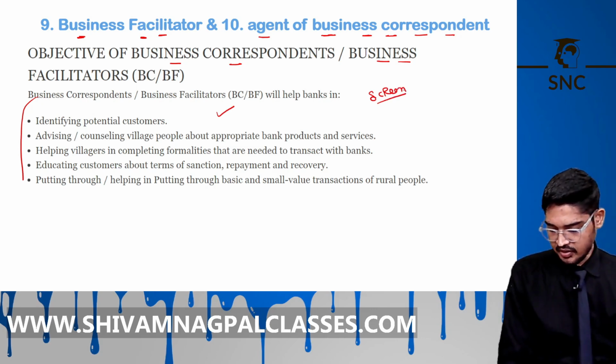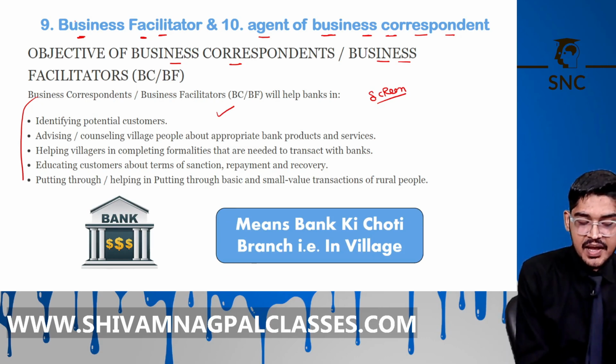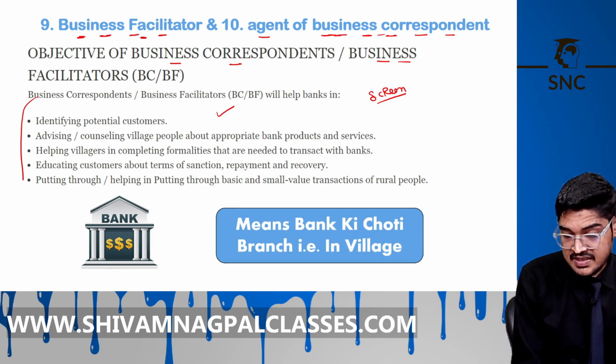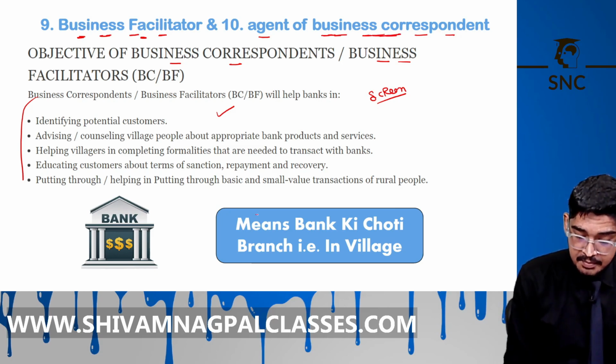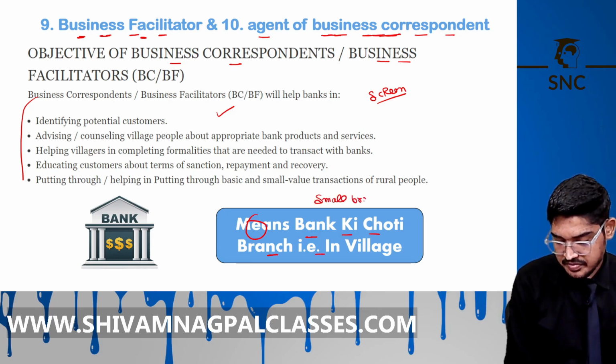Now understand. Business facilitator means BF, and business correspondent means BC. It means a bank's small branch in a village. In English, you can call it a bank small branch in a village.